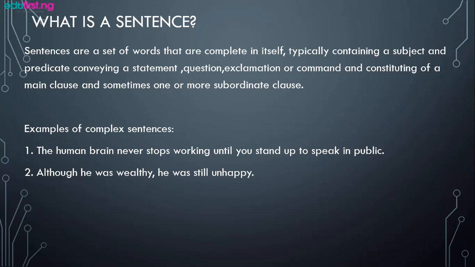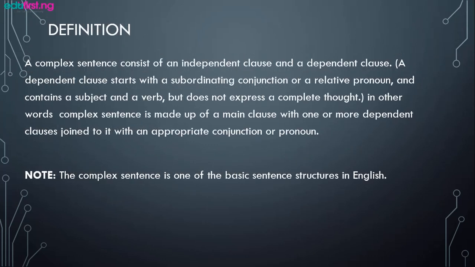That's a complete sentence where we can see two different clauses coming together to make a complete sentence. Although he was wealthy is a clause which cannot stand on its own, and he was still unhappy is the main clause. So the main clause and the subordinate clause come together and make one unique meaning, which is a complex sentence.